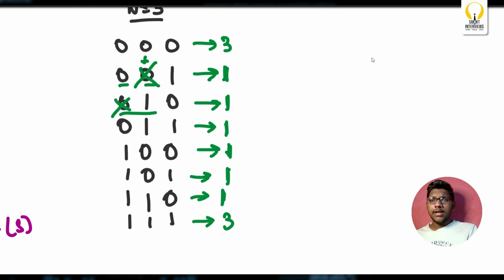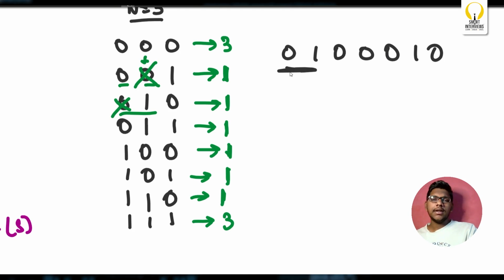Now what do you observe from here? Consider a random binary string. Let's consider 0 1 0 0, something like 0 1 0. Now we'll start from here. Which character do you want to delete now, 0 1? We should ensure that the string becomes as minimal as possible, right? So in that case, as these two are not equal, I'm gonna delete 0. Now 1 and 0, I'm gonna delete 0. Now 1 and 0, I'm gonna delete 0. Now 1 and 0, I'm gonna delete.